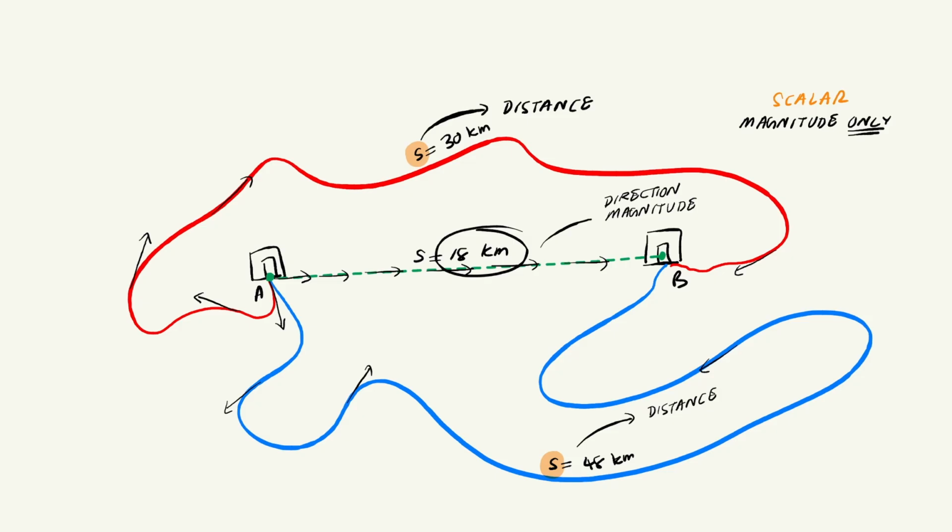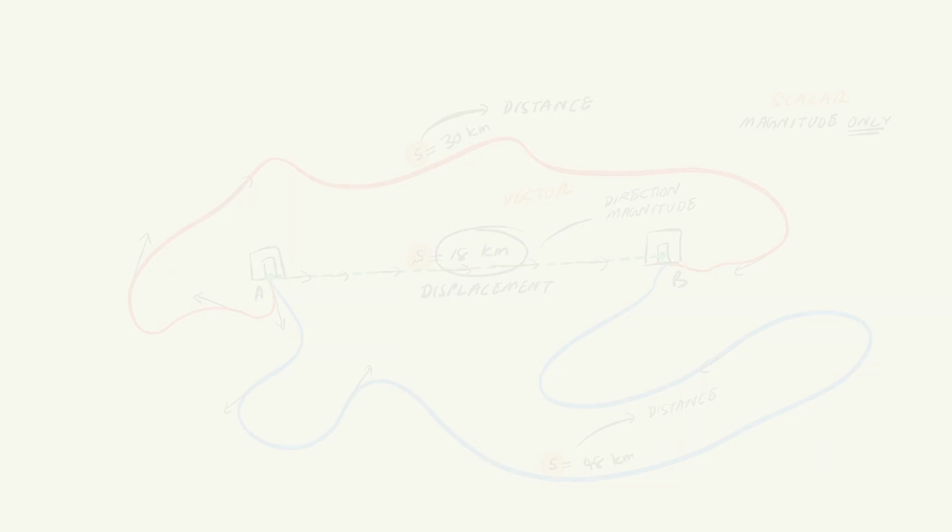A quantity that has both magnitude and direction is called a vector quantity. So this is a vector. And because it's a vector, we don't call it distance anymore. We use a different term entirely. We call it displacement. Now, unfortunately, the symbol for displacement is also S. So how do you know which one someone means? Context. The question will always tell you.